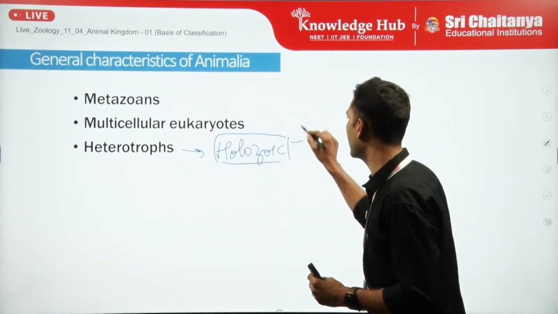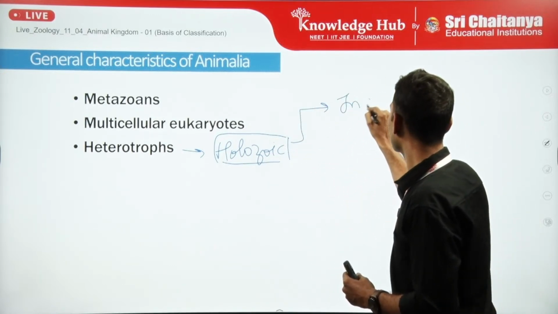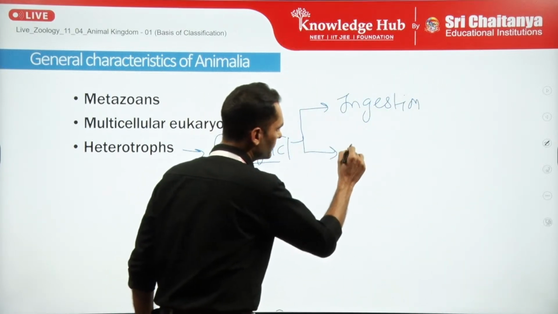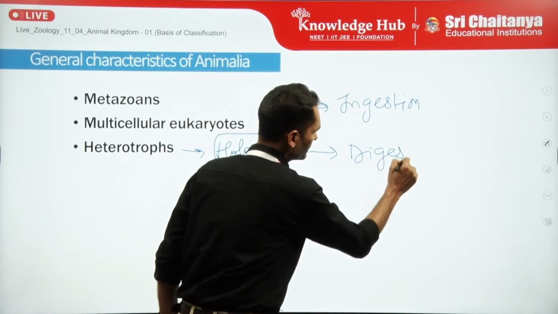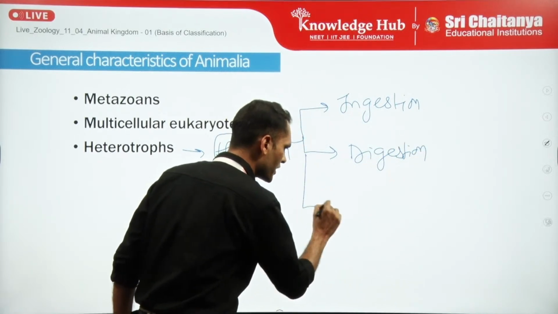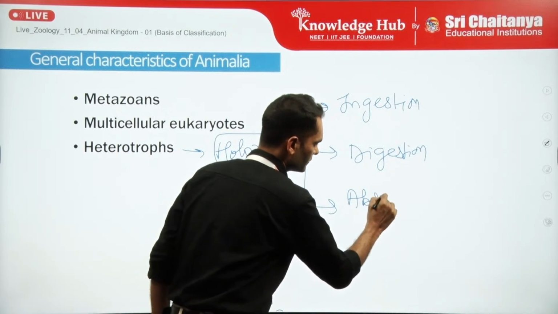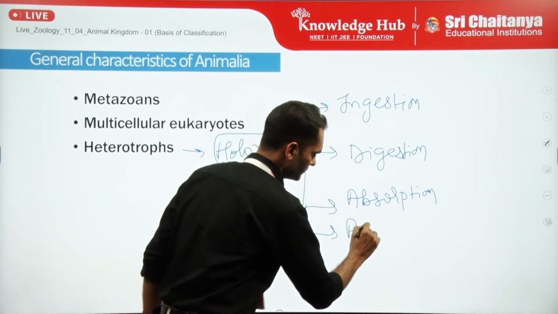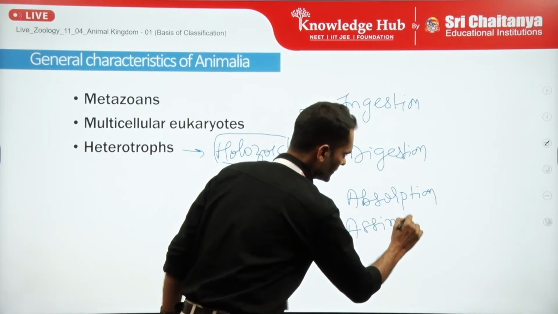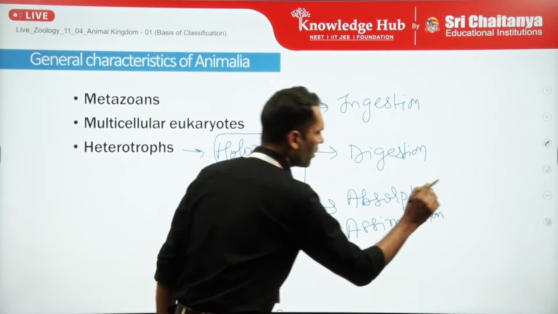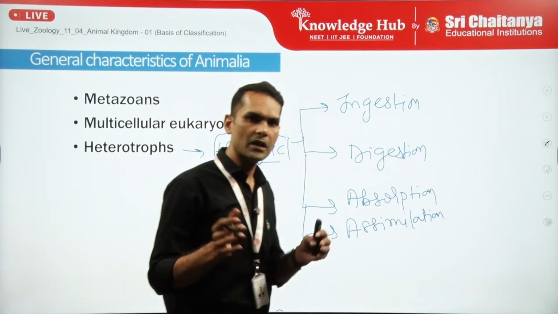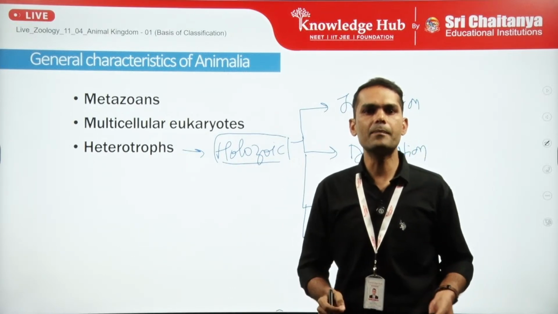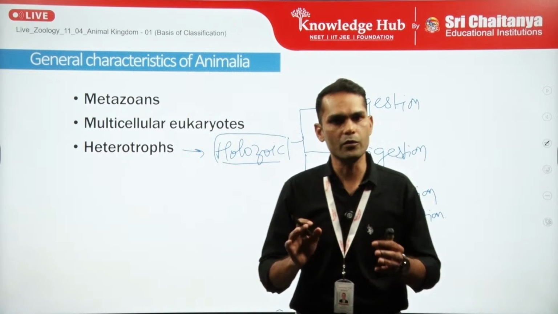So if I have to define the steps, I can divide them into ingestion, digestion, absorption, and at last assimilation. So these are the steps of the holozoic mode of nutrition, and you will also study in biological classification that one of the key parameters for classification is the mode of nutrition.